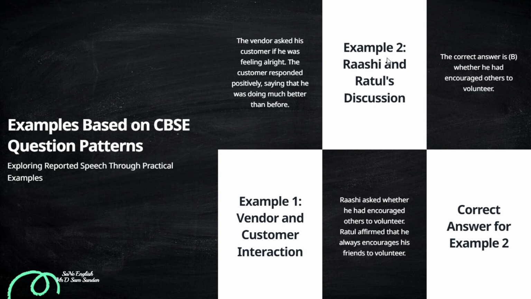For example, a vendor says, "Are you feeling all right today?" And the customer says, "Yes, I am doing much better than before." Now they will give you the first conversion and tell you to report the customer's dialogue. So you have to convert the customer's dialogue using all these rules, and write the answer in your paper.